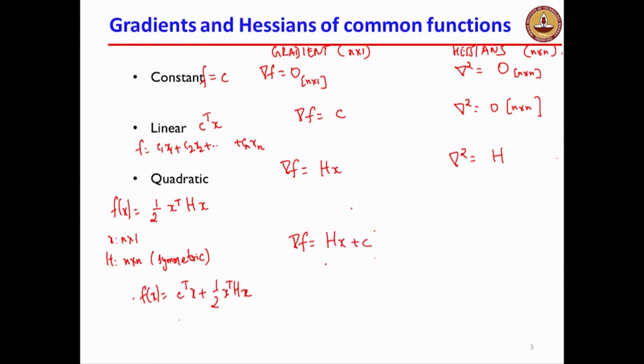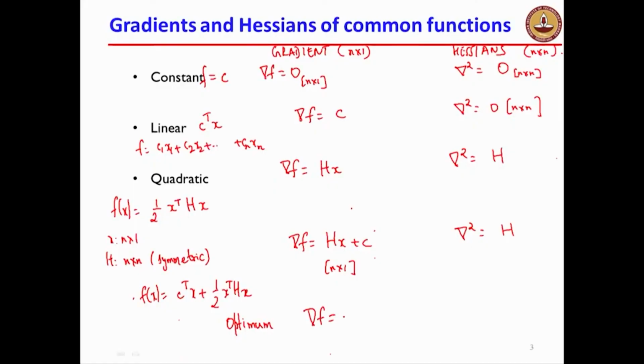You can verify that this is an n cross 1 vector. The whole thing, gradient is an n cross 1 vector. The Hessian is just going to be the matrix H over here. So now if you give me a function involving a linear term and a quadratic term, I am deliberately not including the constant term because it will not contribute anything to either the gradient or the Hessian.